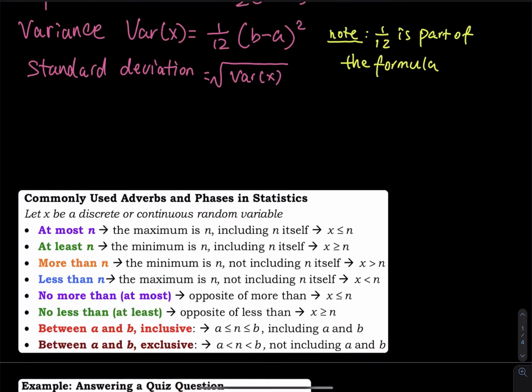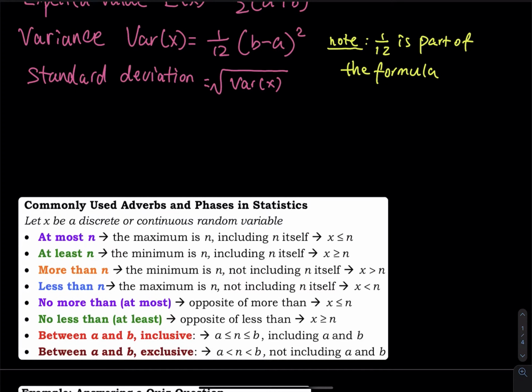Before we move on to a probability question, I would like you to take a look at these commonly used adverbs and phrases in statistics. We already mentioned this in discrete random variables many times. At most means the maximum is n, including n itself, so we have x less than or equal to n. At least means the minimum is n, so we have x greater than or equal to n. The at most and the at least both include n itself, so for the inequality symbol, we have to use an equal.